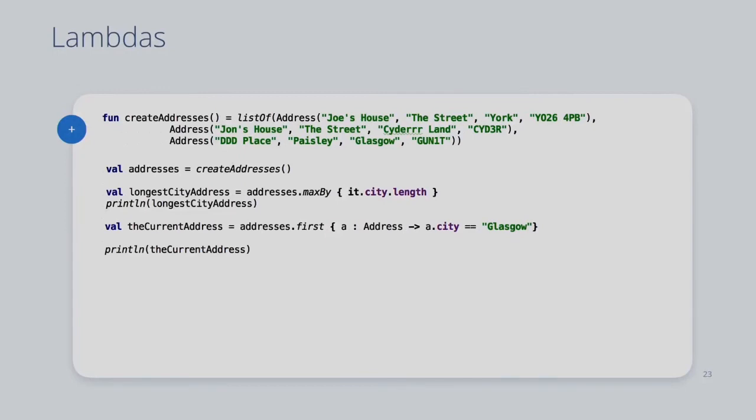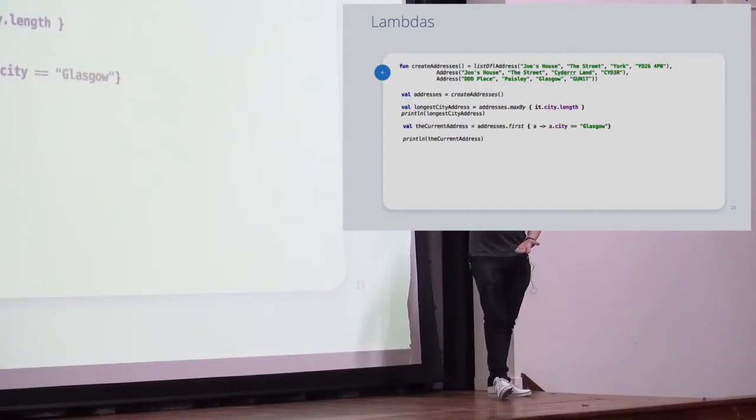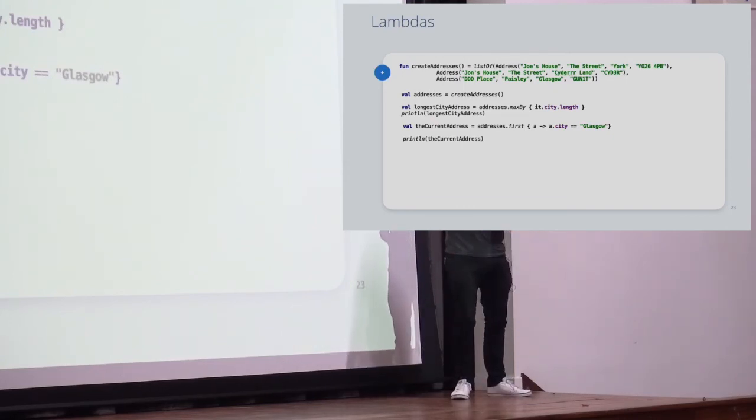But of course, Kotlin's good at inferring types, so we can get rid of the Address bit and just do a arrow a.city equals Glasgow, right? So that is pretty much what you see in C#, but with slightly different curly bracket syntax, right? So you already know how to do most of this stuff already, and then we can print the current address out to the console.